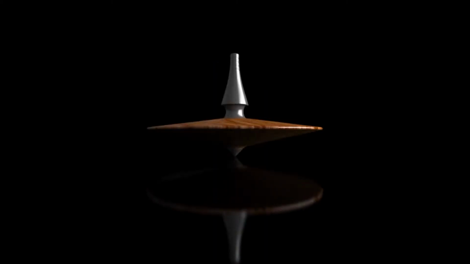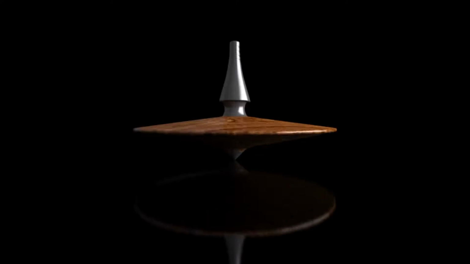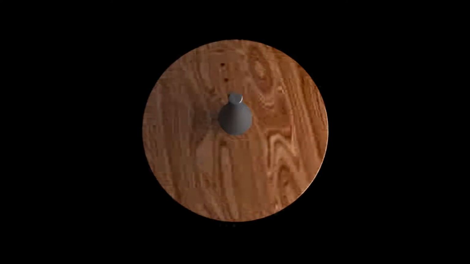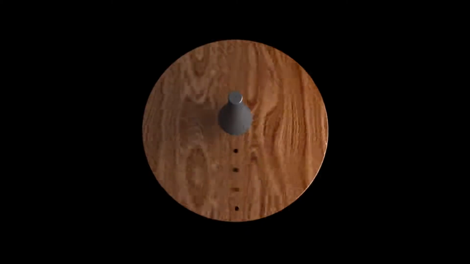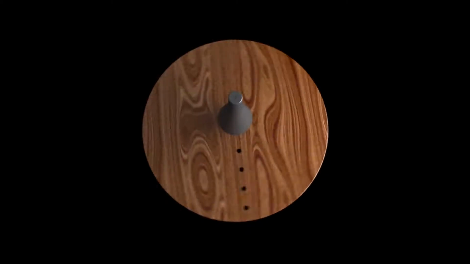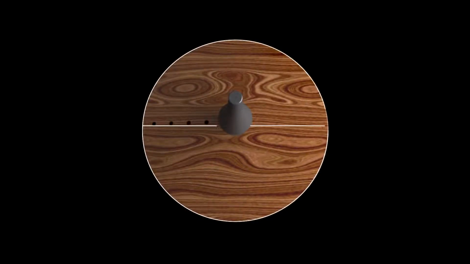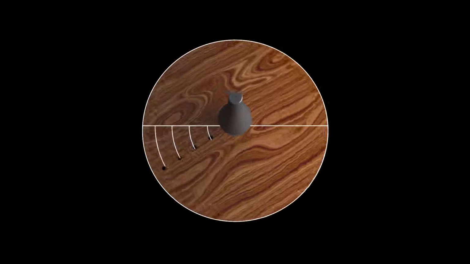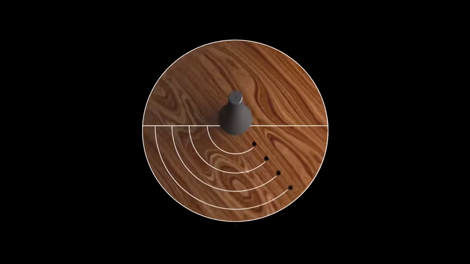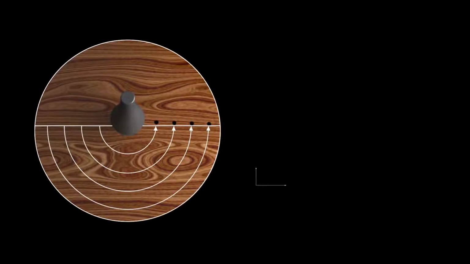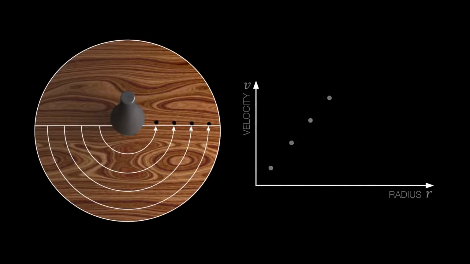Before describing the rotational dynamics of a galaxy, let us first consider a spinning top. A spinning top is a rigid body. When looking at individual points on the surface of the spinning top, we notice that the rotational velocity of the different points increases the further away the marked points are from the center of rotation. Graphically, this corresponds to an increasing linear graph.